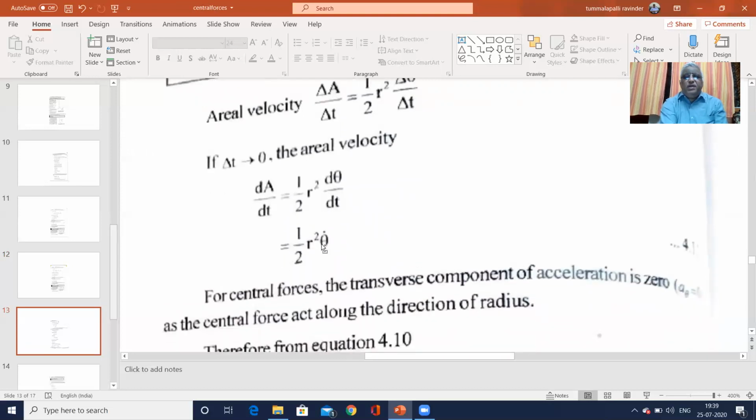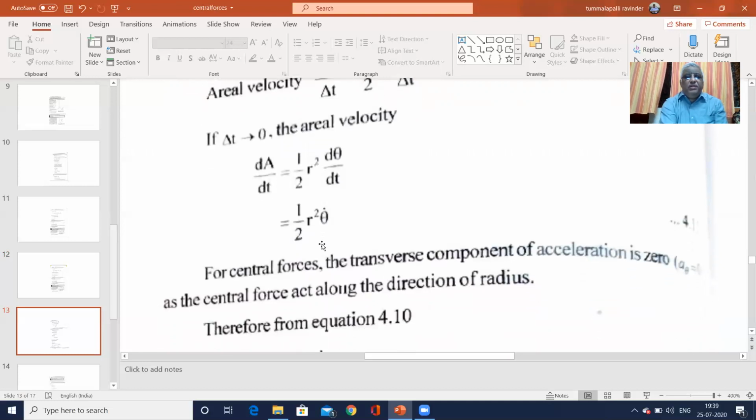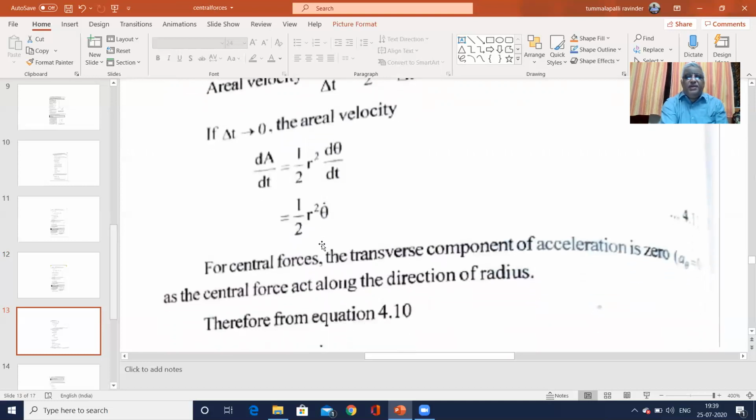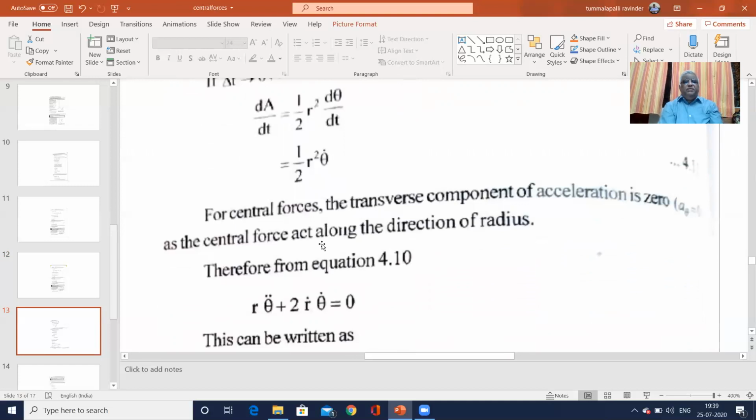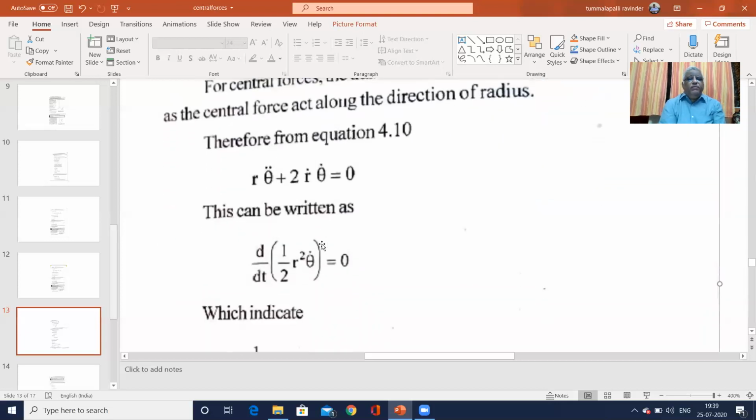For a central force, the transverse component of acceleration is 0, because a central force acts along the radius vector, towards or away from the center. So r theta double dot plus 2 r dot theta dot is equal to 0, which means d by dt of half r square theta dot is equal to 0.